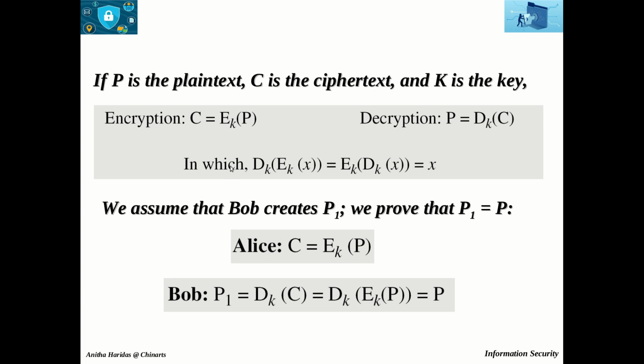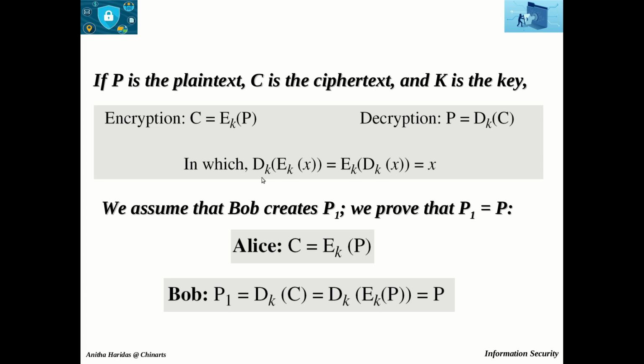You can observe here the encryption and decryption algorithms are inverse of each other. So if P is the plain text, C is the ciphertext, and K is the key, the encryption algorithm is EK of P. This creates the ciphertext C, and the decryption algorithm is DK of C, which will produce the plain text from ciphertext.